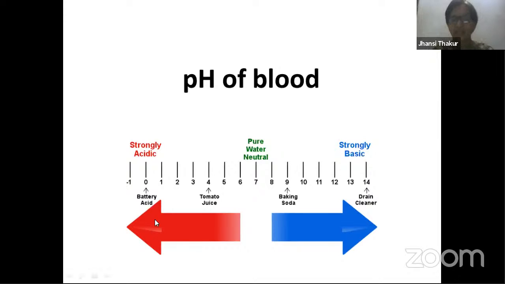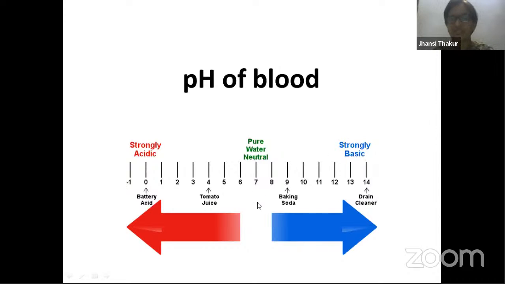On a pH scale, you can rate the acidic or basic nature of substances. The scale runs from 1 to 14. If the pH value of a substance lies from 1 to 7, or 0 to 7, then we call the substance acidic, and from 7 to 14 it is basic.